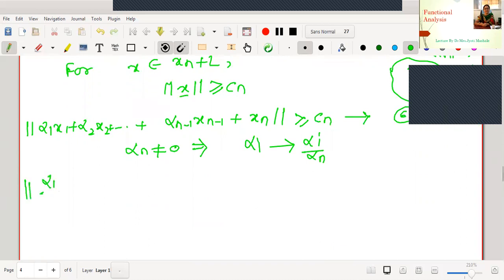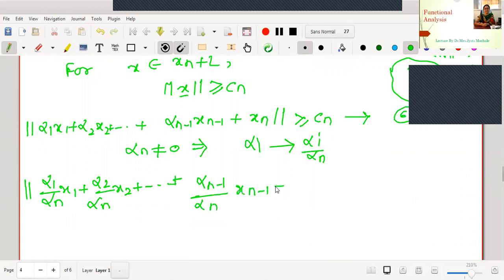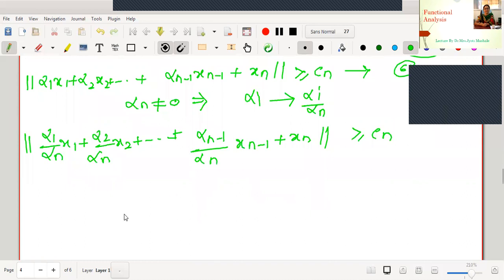Alpha 1 will be replaced by alpha 1 by alpha n, x1. Alpha 2 will be replaced by alpha 2 by alpha n, x2. And so on. Alpha n minus 1 will be replaced by alpha n minus 1 by alpha n, xn minus 1, added with xn, norm greater than or equal to Cn. Now we will multiply throughout by alpha n and shift it to the right side.